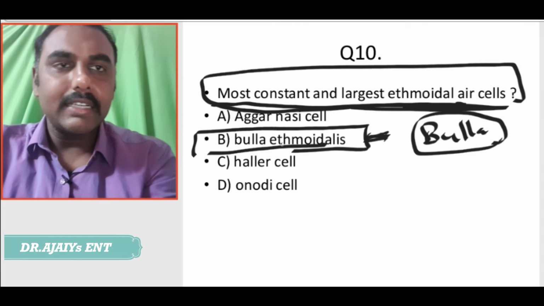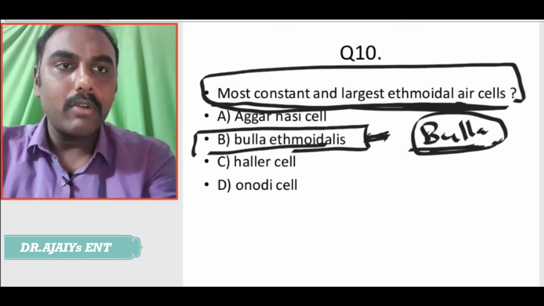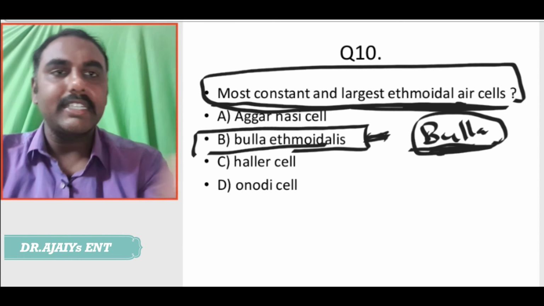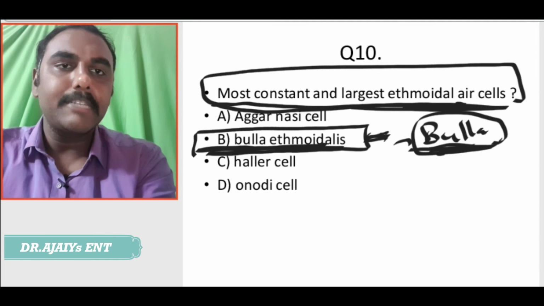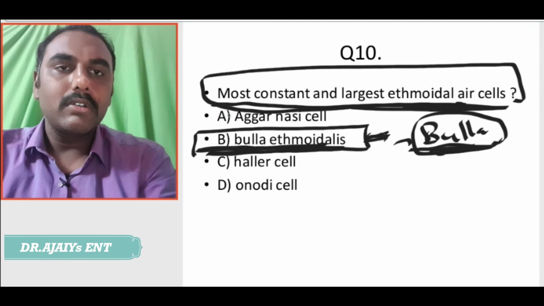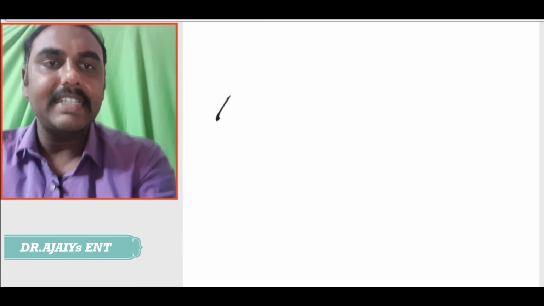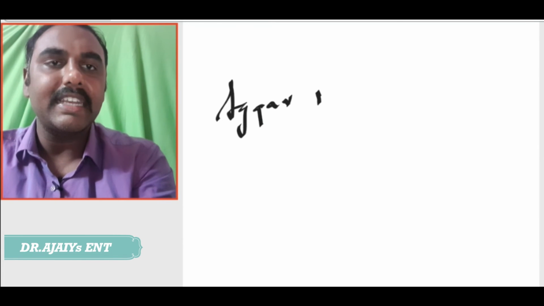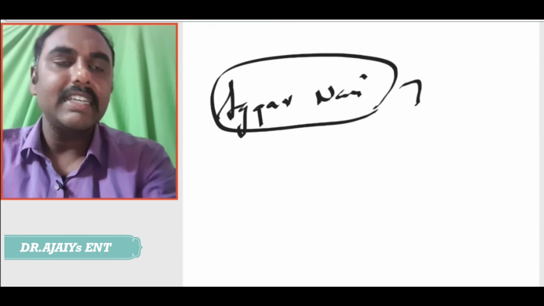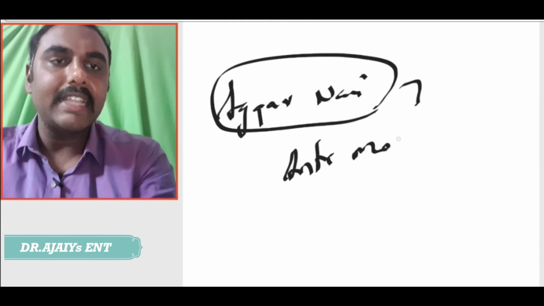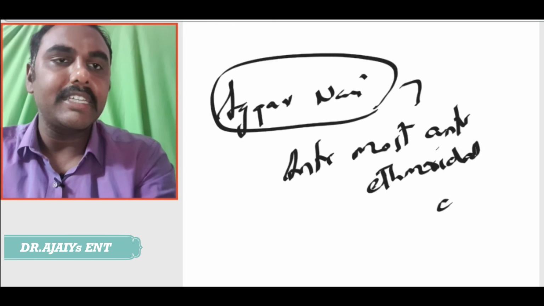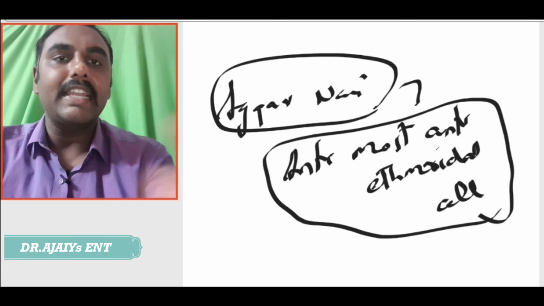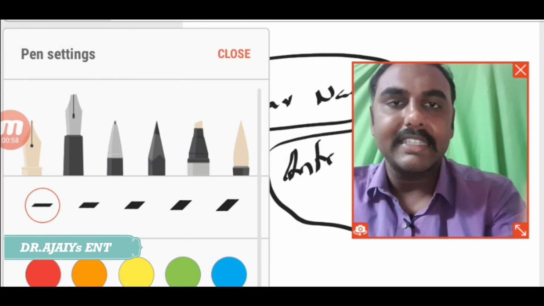For opening up the anterior ethmoidectomy while doing a surgery, we need to open up the bulla first. So it is the most constant ethmoidal air cell present in everyone. Now, what is the agger nasi cell? Option A. The agger nasi cell is the anterior ethmoidal air cell. Again, it is present in everyone.